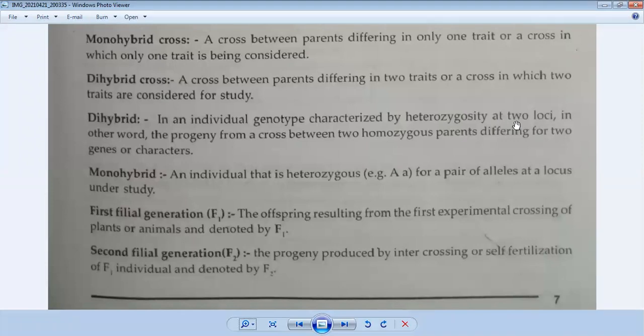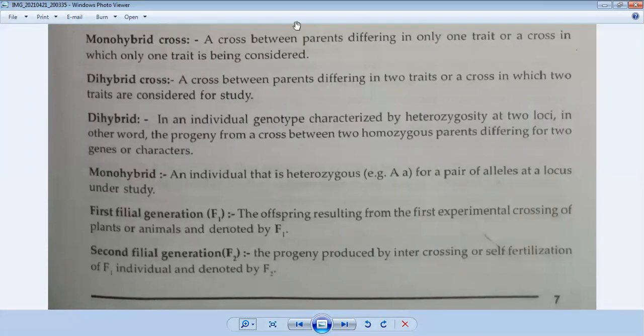Loci means it is coming from the word locus. Locus means position, the position on the gene. Gene पे उन alleles की क्या position है? Two different alleles बोला, two different positions बोला है उन लोगों ने. An individual genotype characterized by heterozygosity at the two loci. In other words, the progeny from a cross between two homozygous parents differing for two genes or characters.